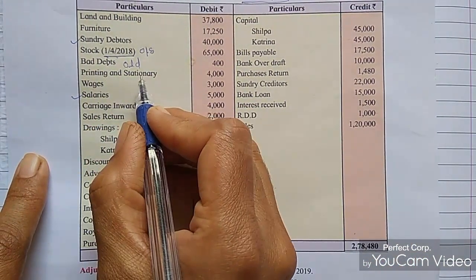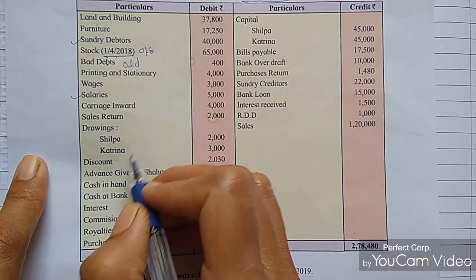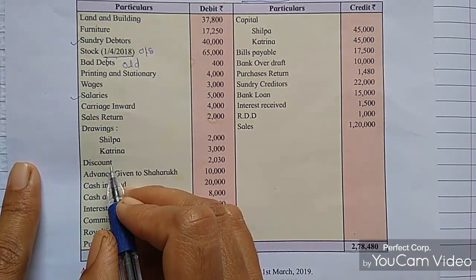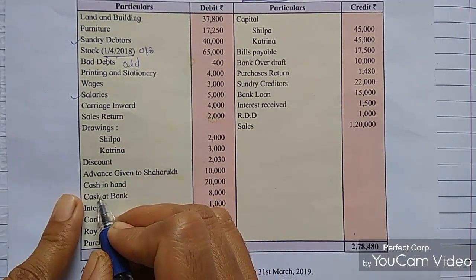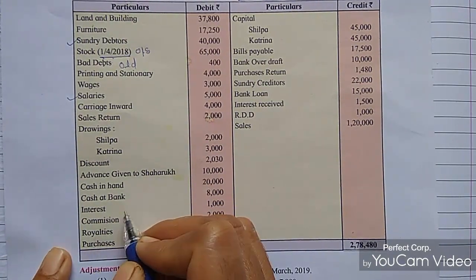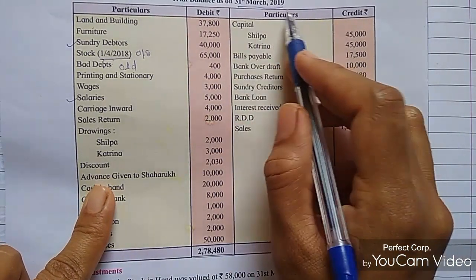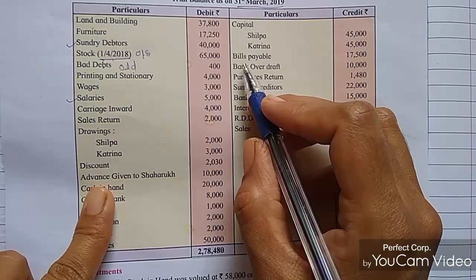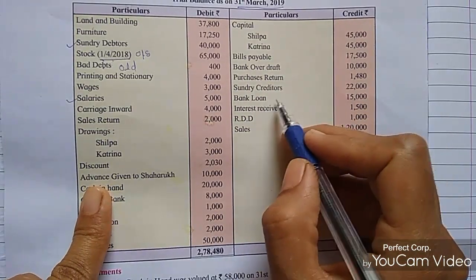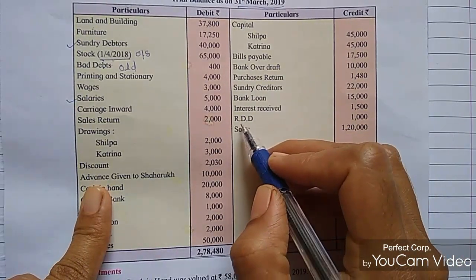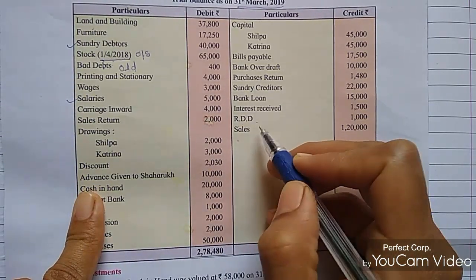Printing and stationery, wages, salaries, carriage inward, sales return, drawings of Shilpa and Katrina, discount, advance given to Shahrukh, cash in hand, cash at bank, interest, commission, royalties, purchases. And on this side, capital of Shilpa and Katrina, bills payable, bank overdraft, purchases returns, sundry creditors, bank loan, interest received, reserve for doubtful debts and sales.